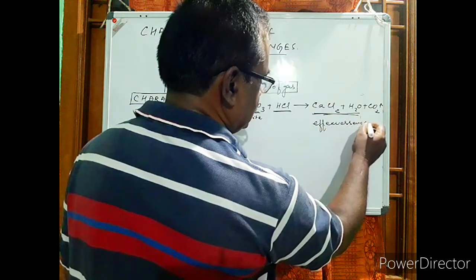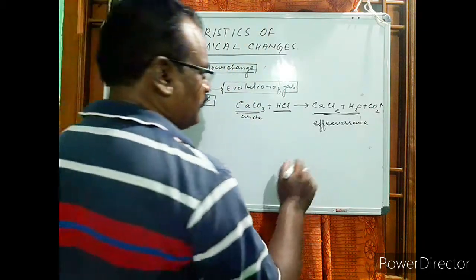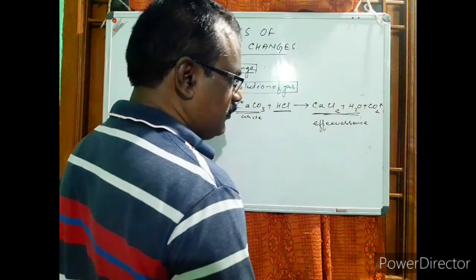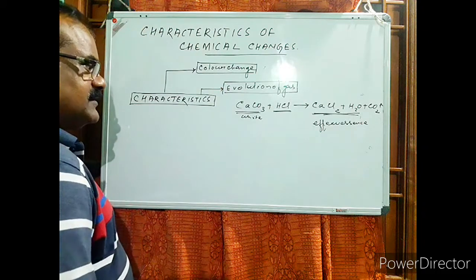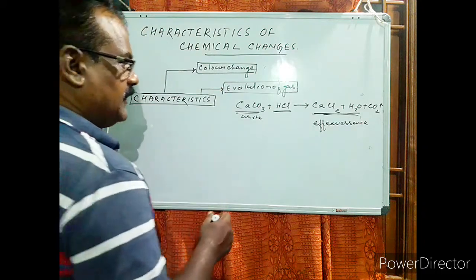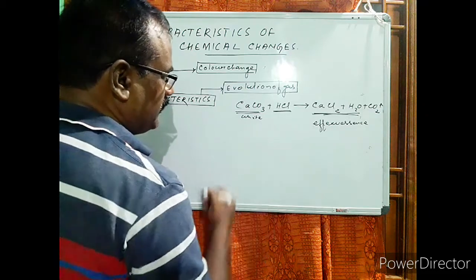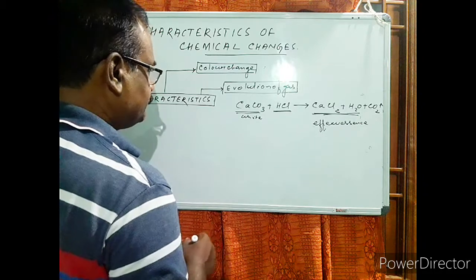Effervescence takes place because of the evolution of gas, the colorless odorless gas carbon dioxide, which can turn lime water milky. Similarly, we can take some other examples where there will be the evolution of different types of gases.